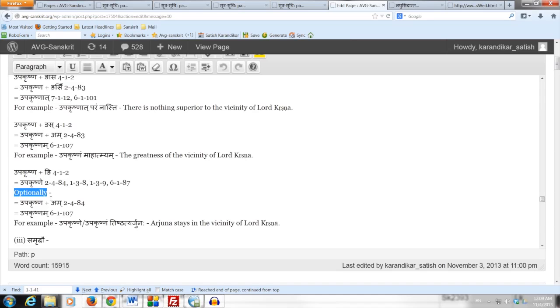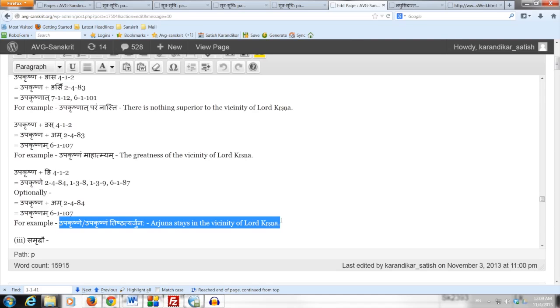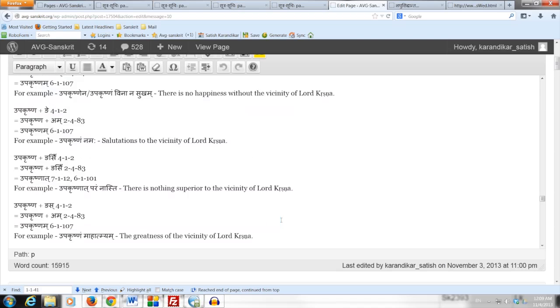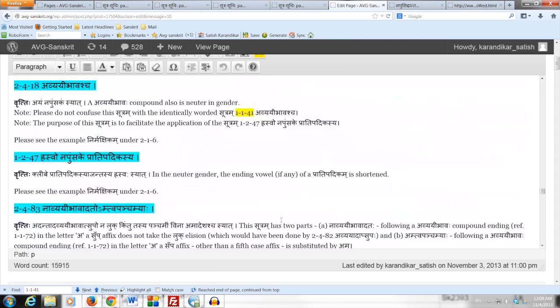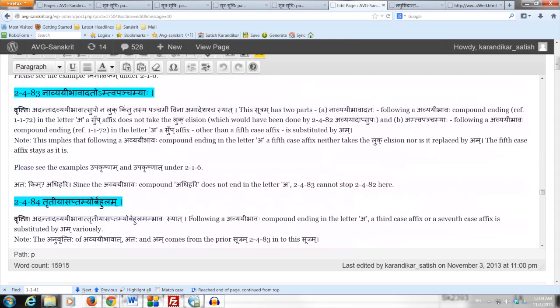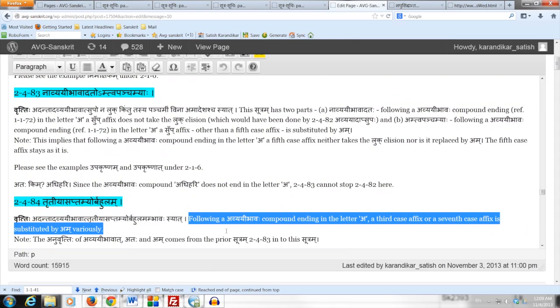Now when we do bring in the substitution optionally, then we complete the form by applying amipurvaha 61107 to get the form upakrishnam. So we get the two possibilities, upakrishne athava upakrishnam tishthatyarjunaha. Arjuna stays in the vicinity of Lord Krishna. This is how this Sutram works. We have to have a avyayi bhava compound ending in the letter a, then following that a third case affix or a seventh case affix either takes the substitution or remains as it is.